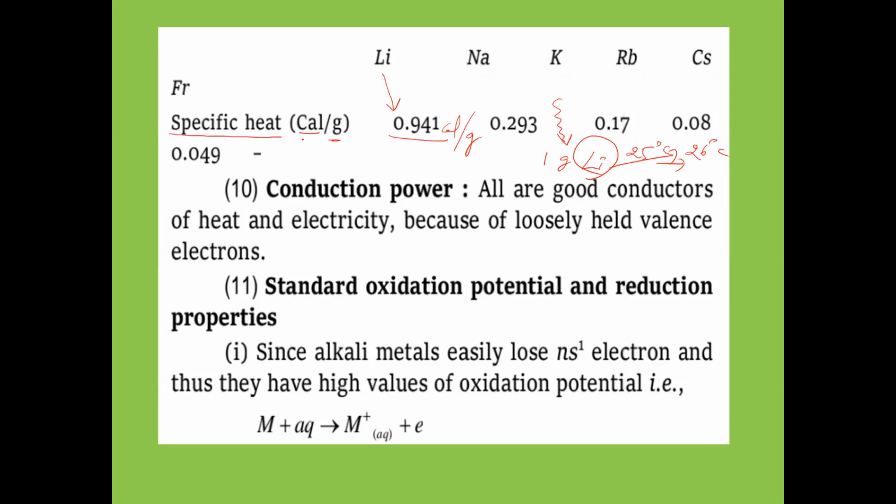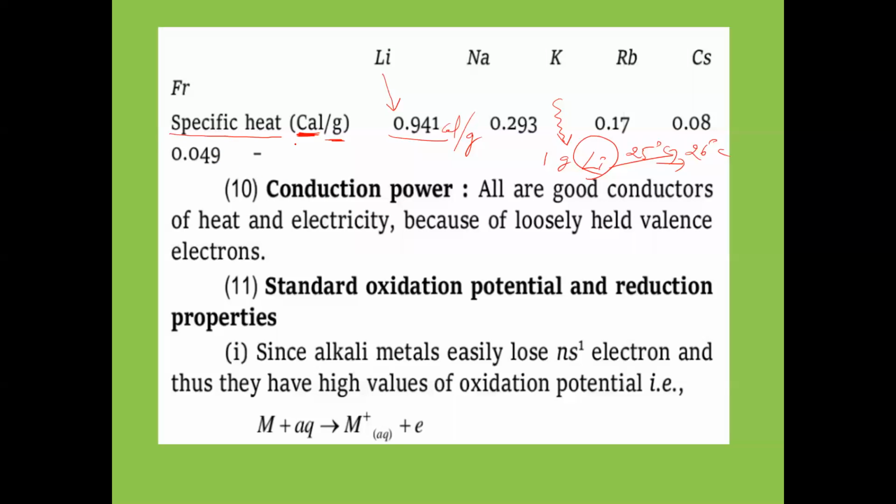Specific heat means the heat required in calories for 1 gram of lithium to increase its temperature by 1 degree. That heat energy required is called specific heat.